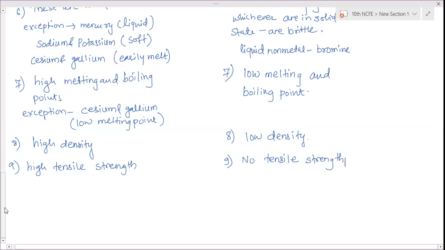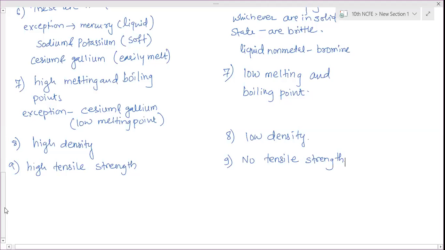So here is one thing you need to know: good conductors of electricity in metals. In the metal side, the best conductor of electricity is silver, and after that copper will come. Which metal is the poorest conductor, or a poor conductor, of electricity?